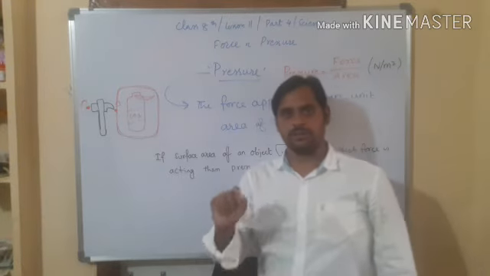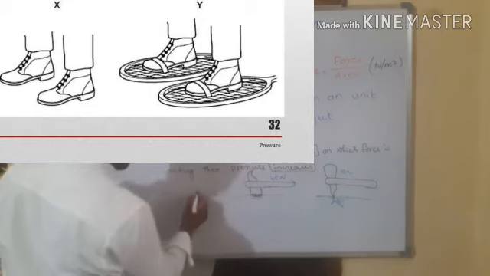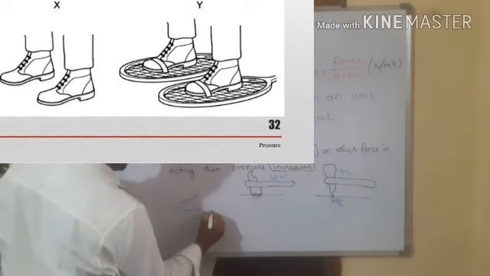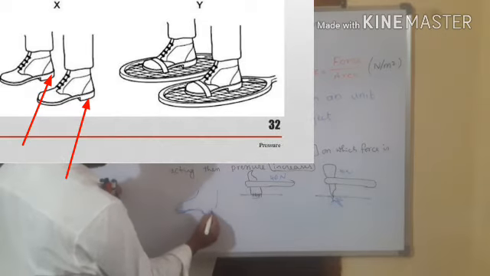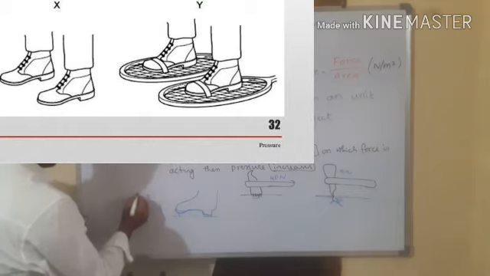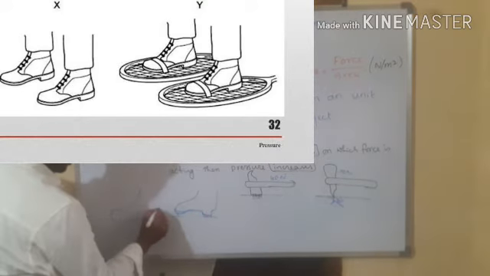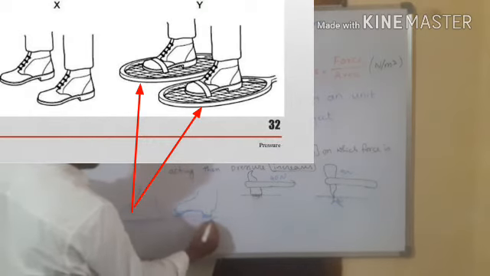Whereas if your friend is wearing heeled shoes, what happens? Here the contact surface area is decreased. This is your shoe and it is touching the total ground. This is your friend's shoe.